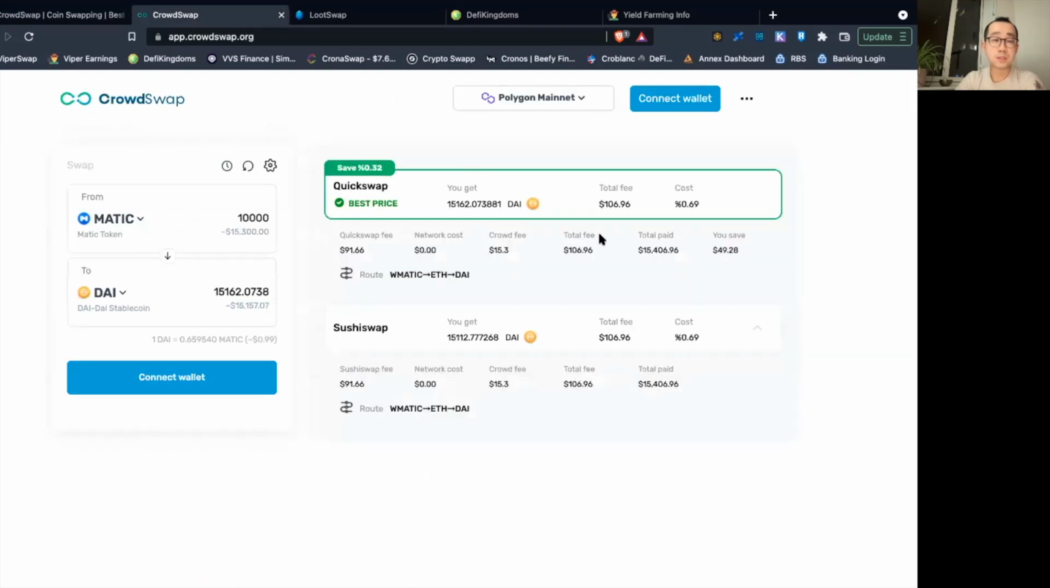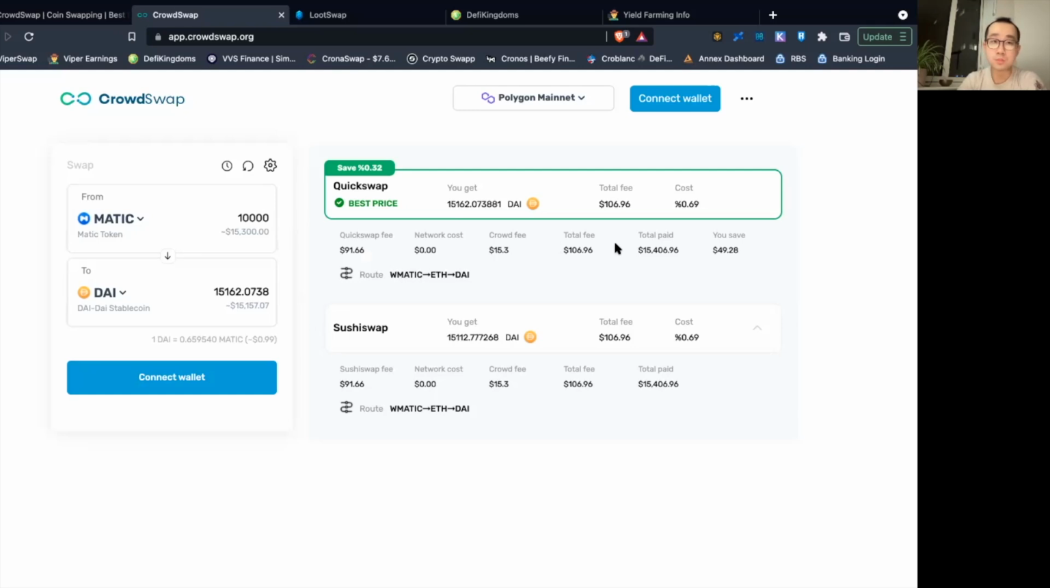So as we can see from their current app, I'm currently on the Polygon mainnet, for example. Let's say I wanted to swap 10,000 Matic tokens to DAI stablecoin. We find that they have integrated the major dexes on the Polygon mainnet, and you can get the best price on QuickSwap, so it automatically finds the opportunity for you. And as we can see, you're actually saving about $50, which might not sound like much given that it is about 0.3% of your initial investment.